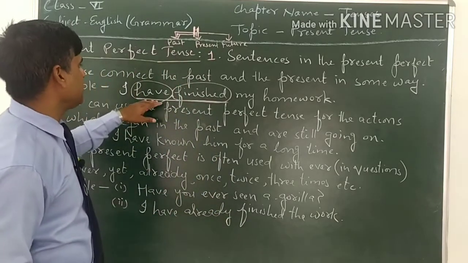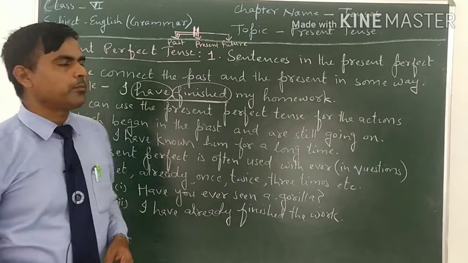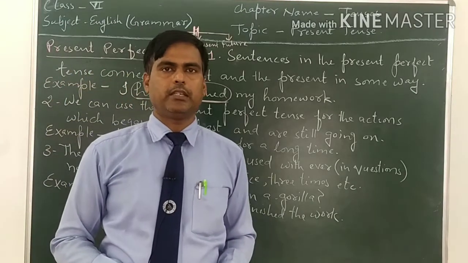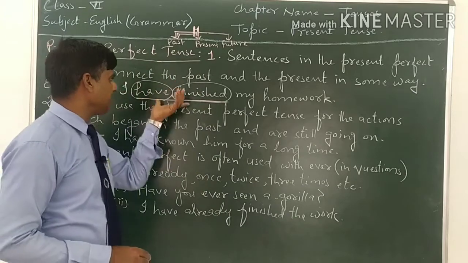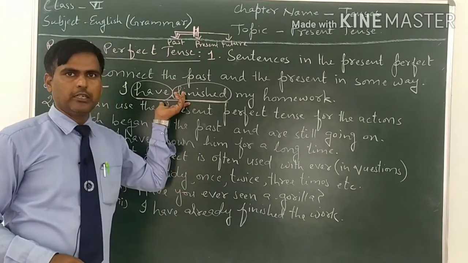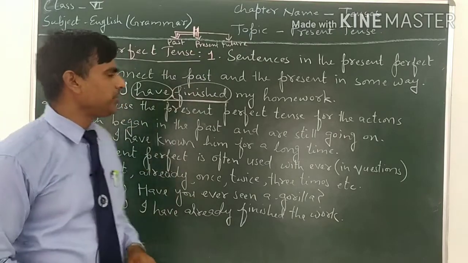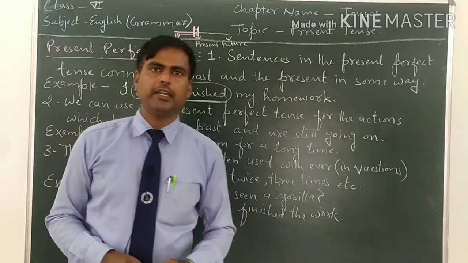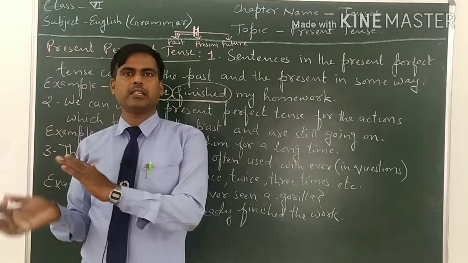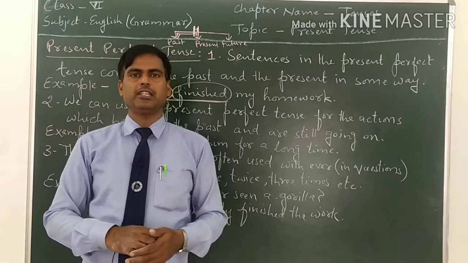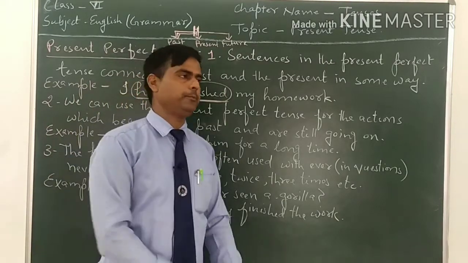So, in these kinds of sentences, we use present perfect tense. The work was started somewhere in the past, but it is ended in the present. So, I have finished my homework. It shows us that it has the relation between past and present.